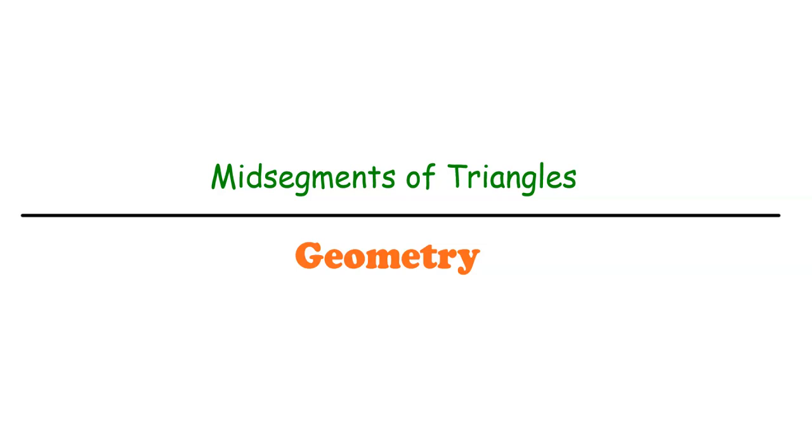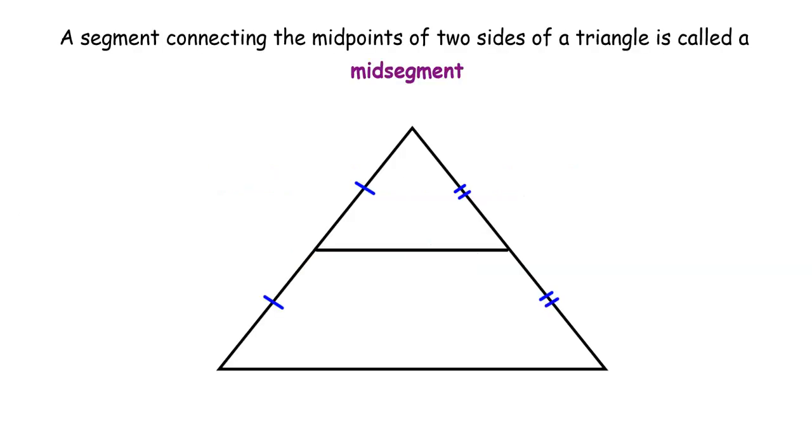Now that we've talked about the new properties of parallel lines with the weak parallel line postulate, as well as the properties of parallelograms, we can now look at another special type of segment that interacts with triangles called a midsegment. And a midsegment, by definition, is a segment connecting the midpoints of two sides of a triangle.